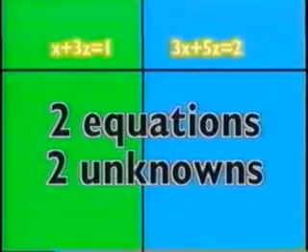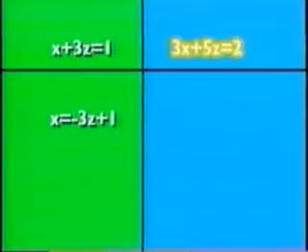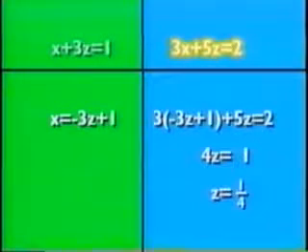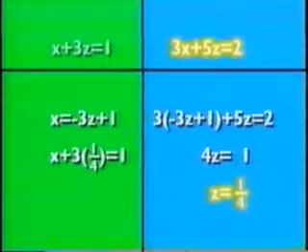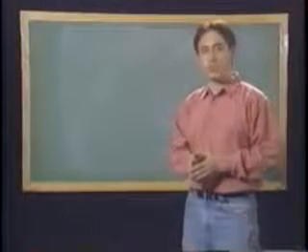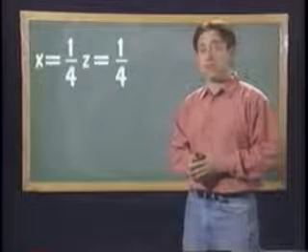Now we have a system like our example before, with 2 equations and 2 unknowns. Solving the first equation for x, we get negative 3z plus 1. And substituting that into the second equation, we get 3 times (negative 3z plus 1) plus 5z equals 2, or 4z equals 1. Thus, we know z equals 1/4. Plugging that into x plus 3z equals 1, we get x plus 3 times 1/4 equals 1, or x equals 1/4. Now we know both of the unknowns for our 2-equation system. x equals 1 over 4 and z equals 1 over 4.